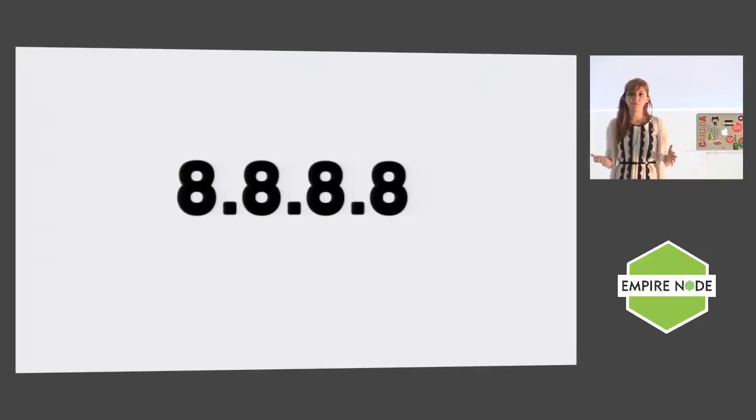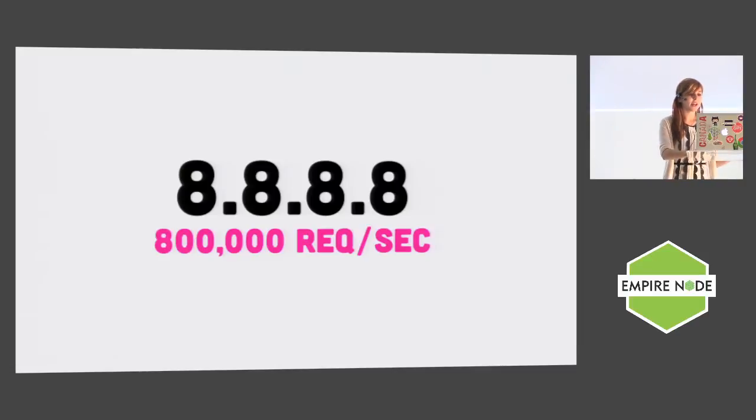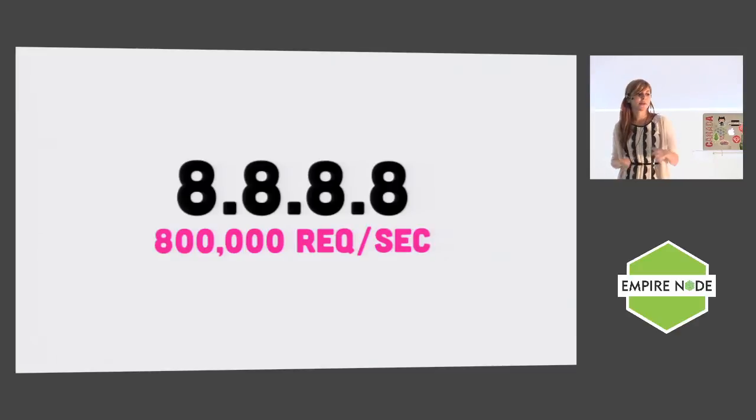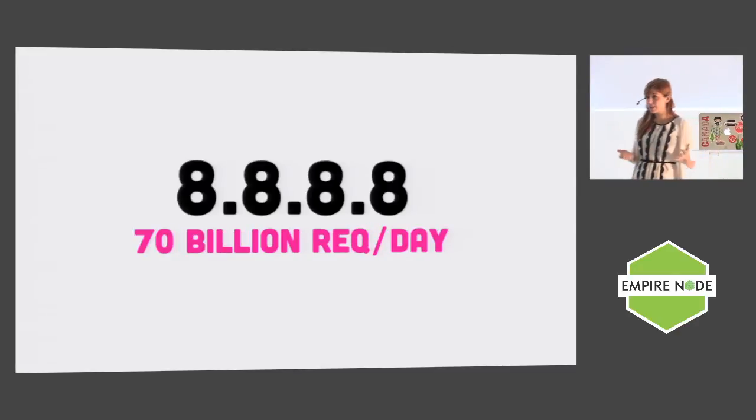Google has a public DNS, lives at 8.8.8.8, and you can use it to configure it in case your ISP's DNS, we'll talk about that in a second too, is really crappy. But it came out around 2012, and then they published some numbers, and they're kind of hilariously scary. So at the beginning, and this was 2 years ago, so I'm sure it's much worse now, they were getting something like 800,000 requests a second to a glorious total of 70 billion requests a day.